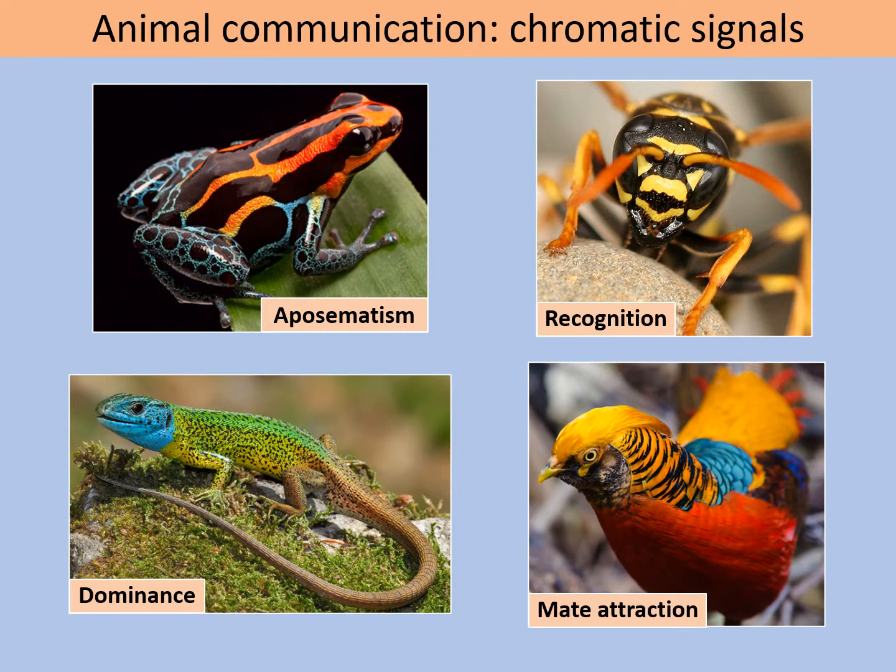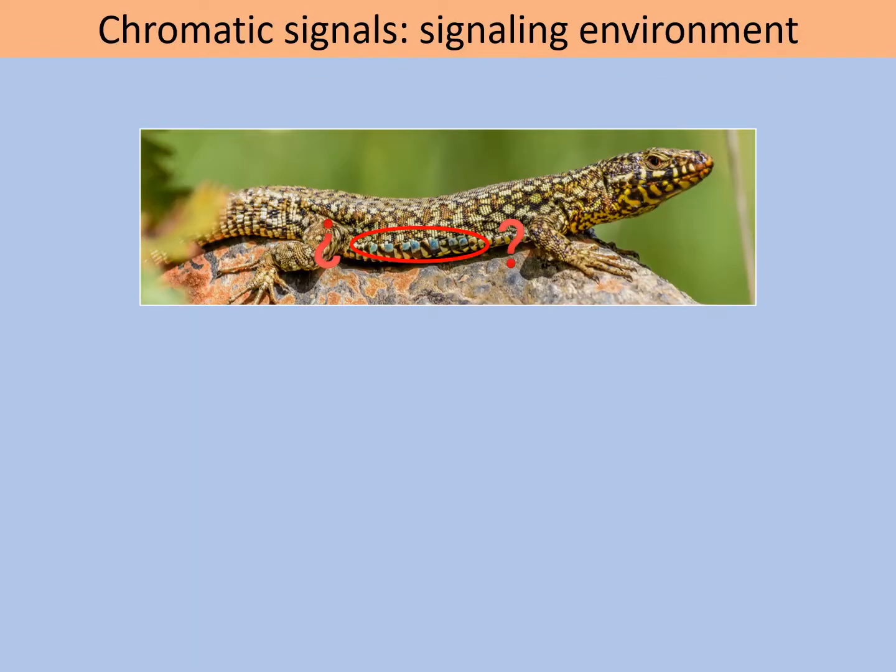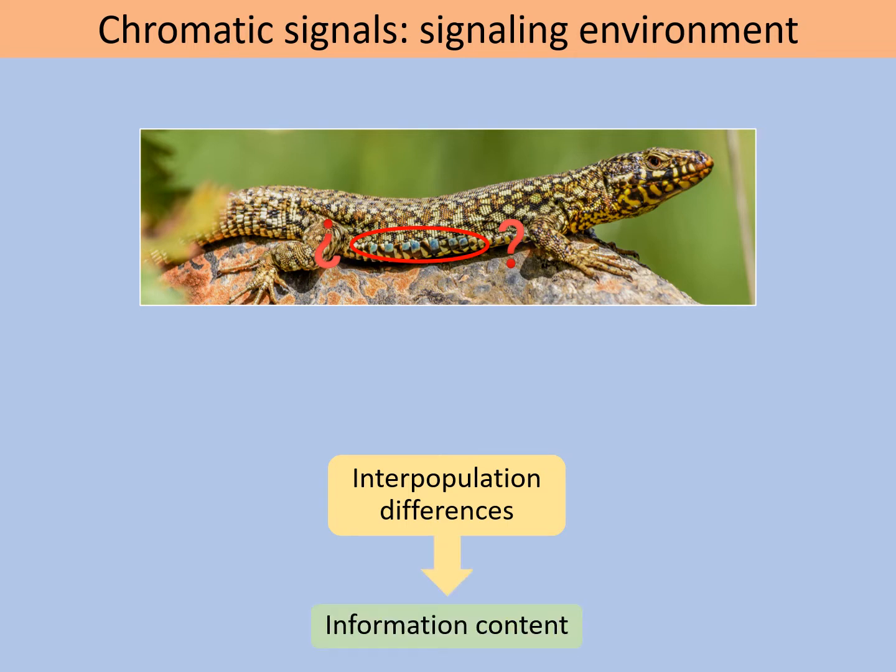or mate choice signals. In fact, one of the main challenges in the study of animal signals is assessing the type of information that they make available to receivers. Most studies of chromatic signal function focus on a single or a few populations, and many ignore potential interpopulation differences in signal design. However, this variation is important because it can provide clues about the selective forces shaping signal design and about the signal's information content.